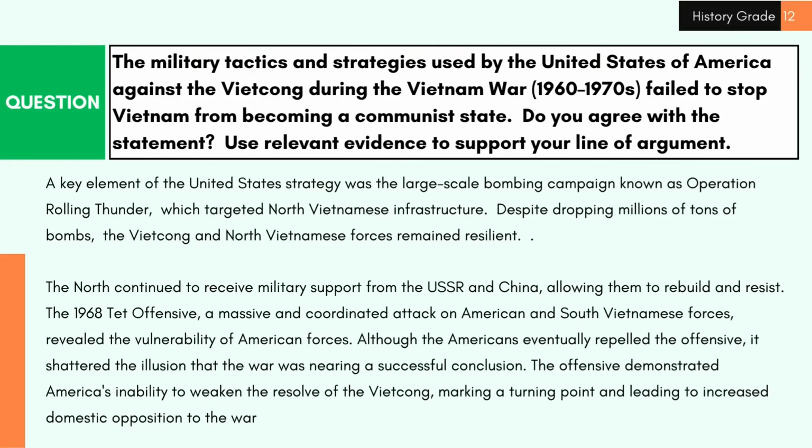The 1968 Tet Offensive, a massive and coordinated attack on American and South Vietnamese forces, revealed the vulnerability of American forces. Although the Americans eventually repelled the offensive, it shattered the illusion that the war was nearing a successful conclusion. The offensive demonstrated America's inability to weaken the resolve of the Vietcong, marking a turning point and leading to increased domestic opposition to the war.